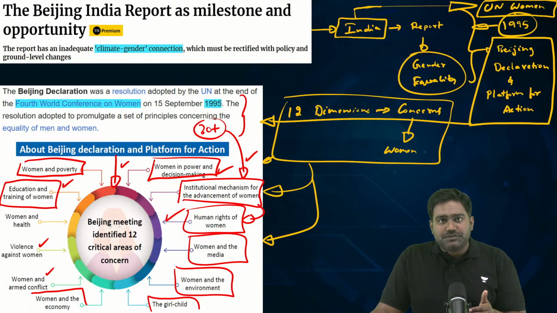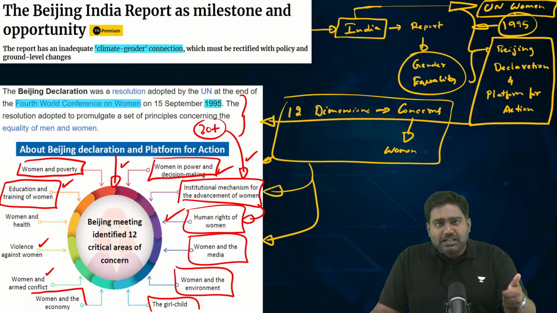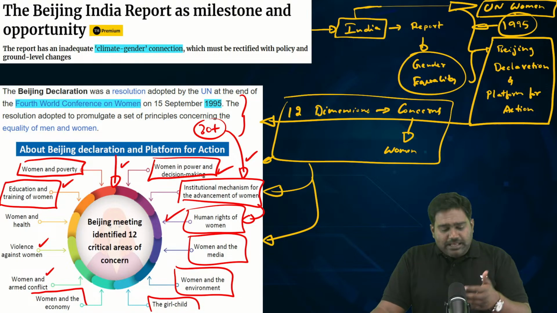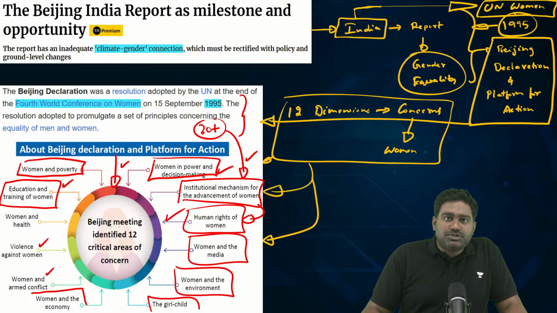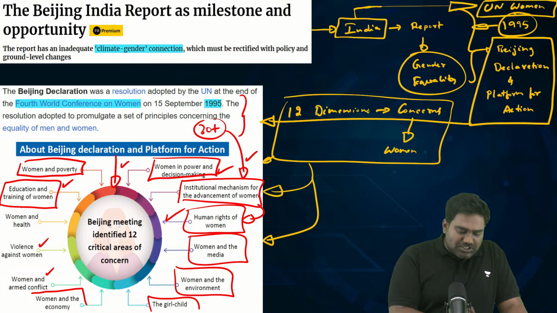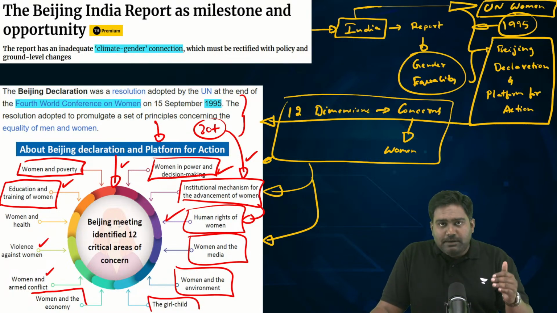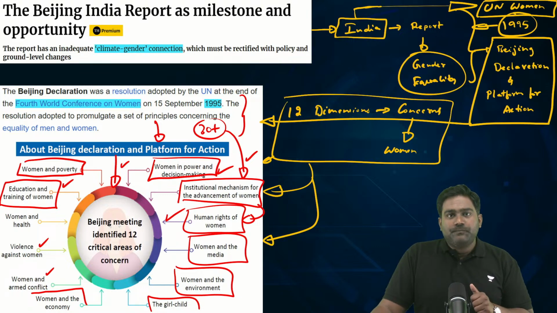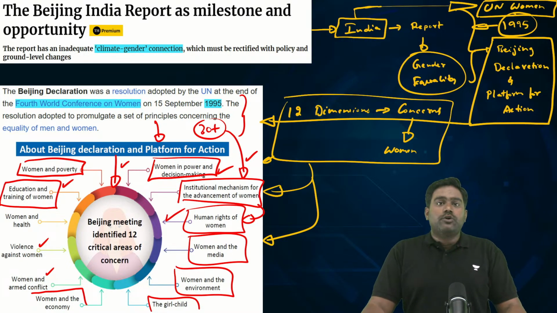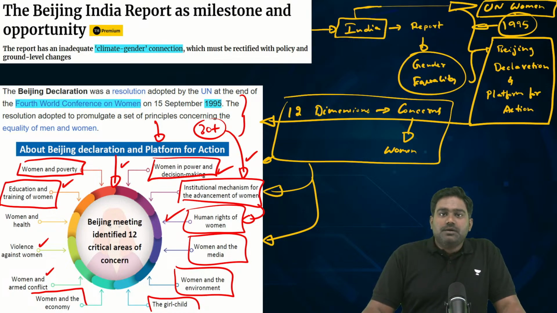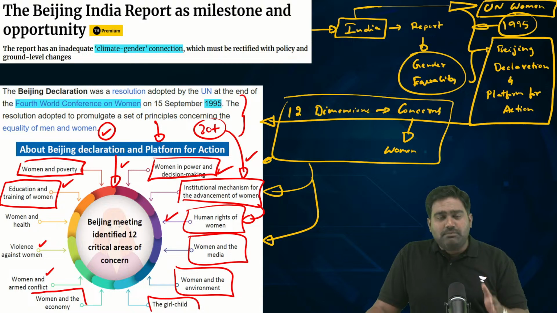We have special initiatives for women's education and women's healthcare. Take, for example, the Beti Bachao, Beti Padhao Andolan. Or take, for example, the Janani Suraksha Yojana or the Pradhan Mantri Matritva Sahyog Yojana. There are specific programs focused on maternal health and infant healthcare to reduce our maternal mortality and infant mortality rates. We have special education schemes encouraging the girl child to get enrolled and remain in the schooling system. So many such initiatives have been taken by India, which are in line with the commitments we have made under